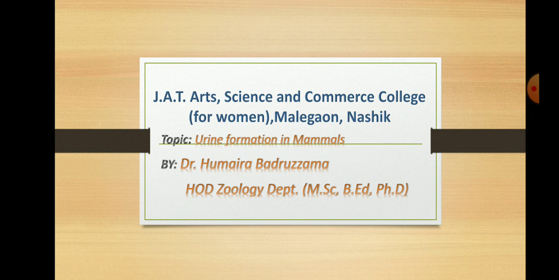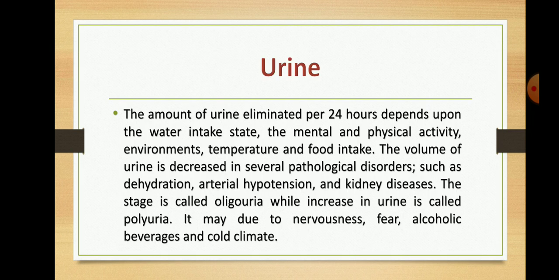My topic is urine formation in mammals. As you know, in mammals, during metabolism, waste products are formed which are harmful for the body activity. They are toxic in nature and cause harmful effects in the body. So their elimination is necessary. The harmful substances present in the body are carbon dioxide, urea, uric acid, creatine, creatinine, and so on.